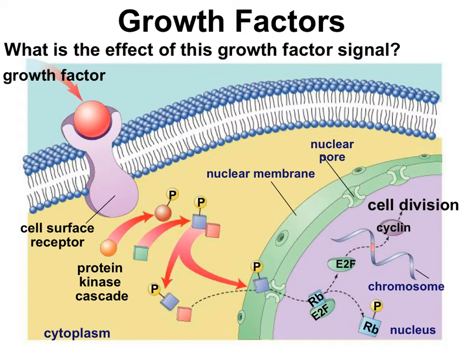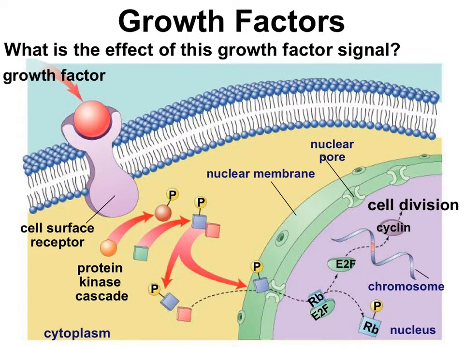Here's another example of growth factor signaling. The growth factor ligand binds the growth factor receptor, and in this case, there's a kinase cascade that takes the signal into the nucleus. Once in the nucleus, the cyclin genes are turned on, leading to cell division.